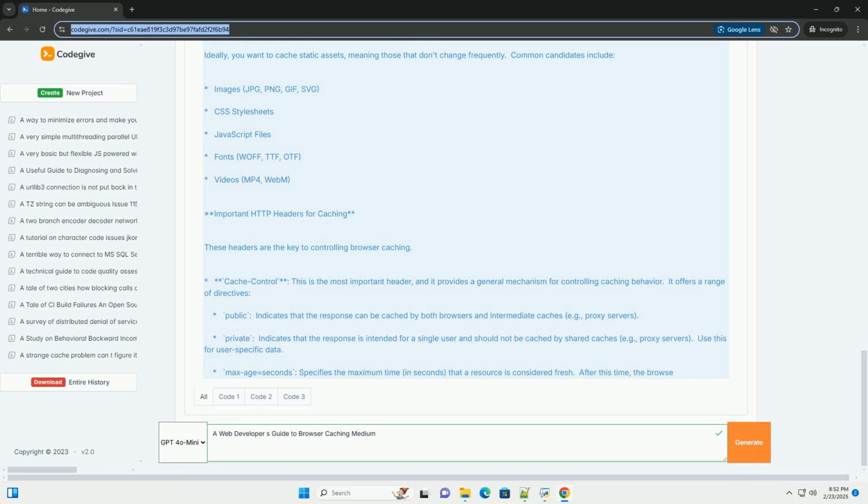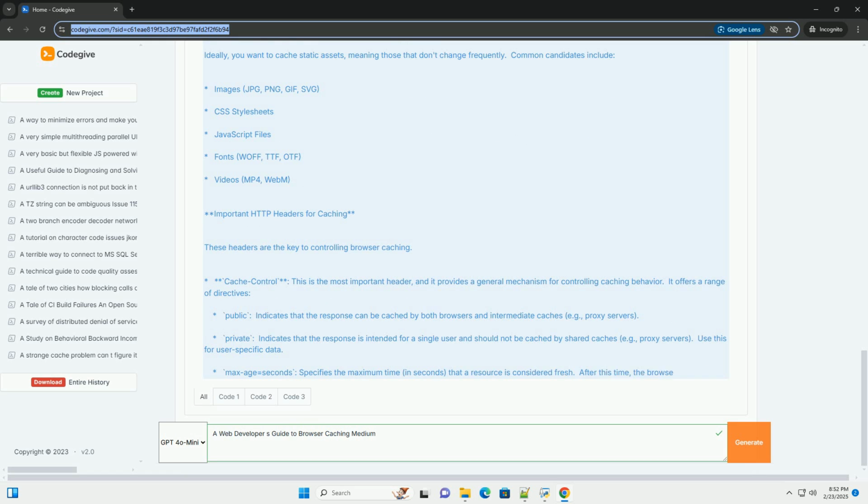The browser downloads app.v1.js and caches it. 3. You update the JavaScript file. Rename the file to app.v2.js. Update your HTML to reference app.v2.js. 4. User revisits the page. The browser sees that app.v2.js is a new file and downloads it. The browser still has app.v1.js in its cache, but it's not used because the HTML now references app.v2.js.